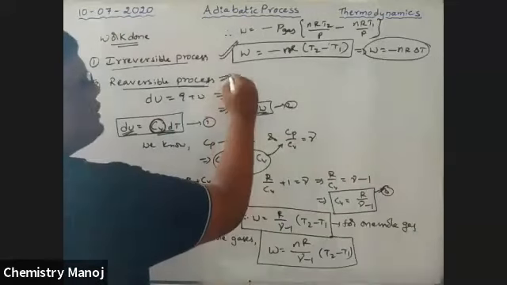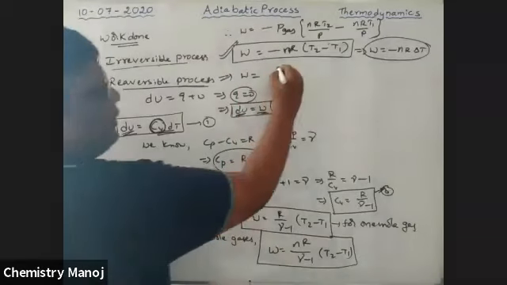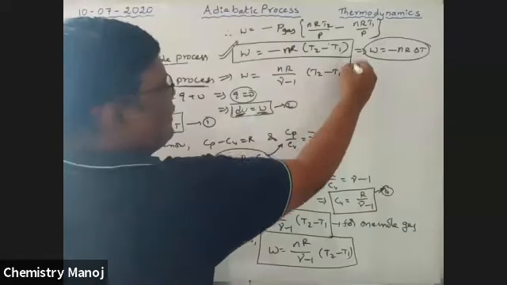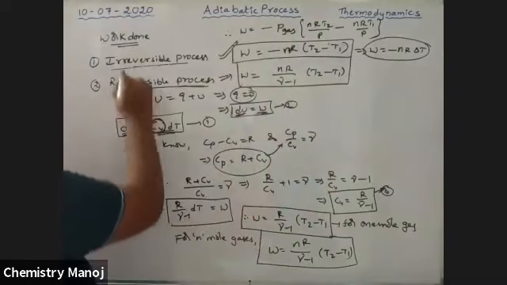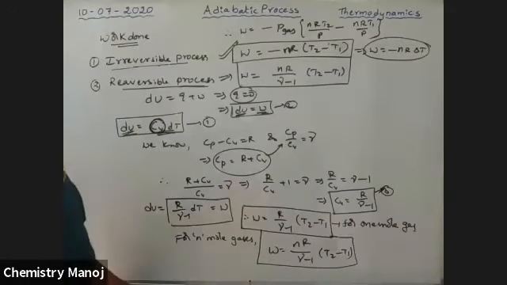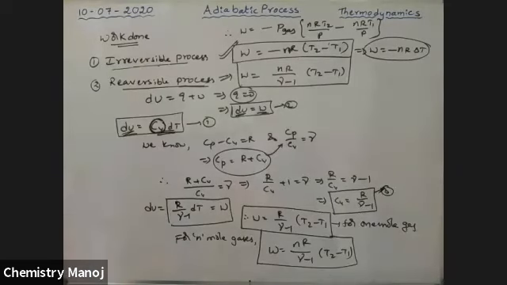For a reversible process, work done is equal to nR by gamma minus 1 into T2 minus T1. This is for an irreversible process. It is for expansion, my dear boys. For expansion, it is always minus. In your questions, they will ask about expansion and compression. So these are the different relations, my dear boys.